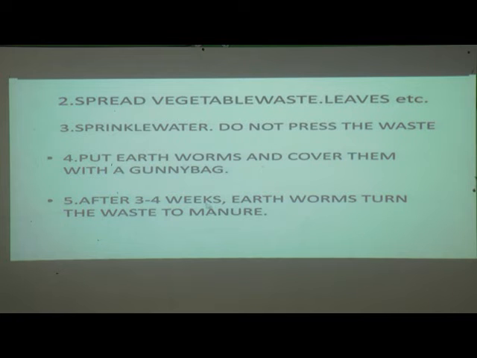After 3 to 4 weeks, earthworms turn the waste into manure, so we should keep these things in the composting pit for 3 to 4 weeks.